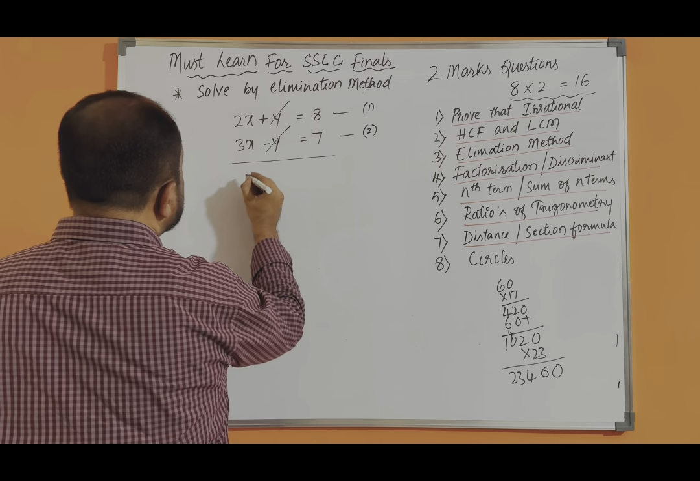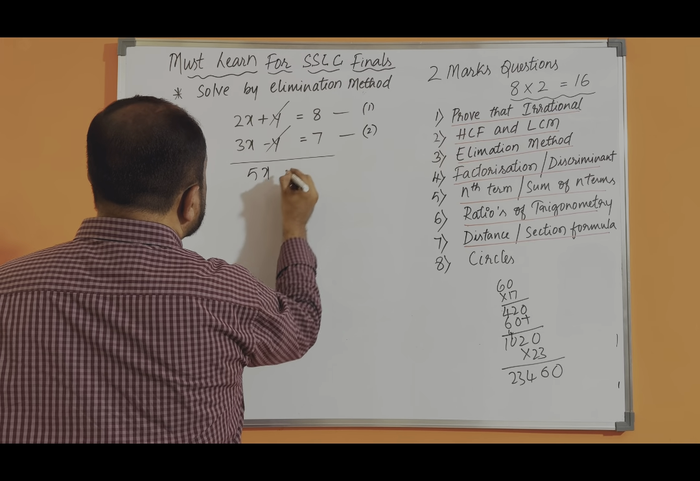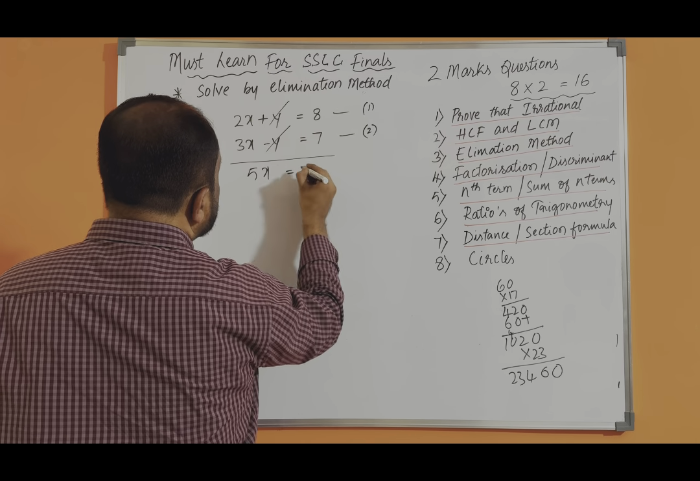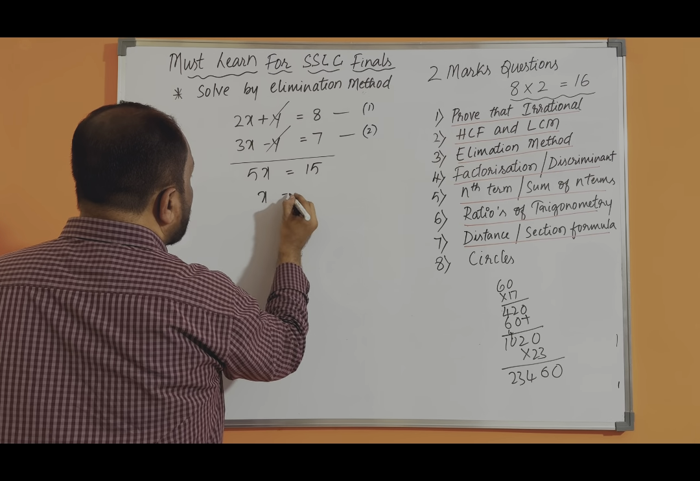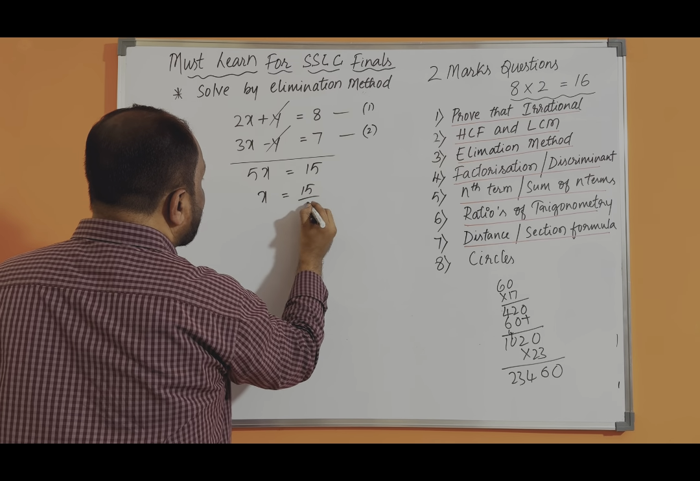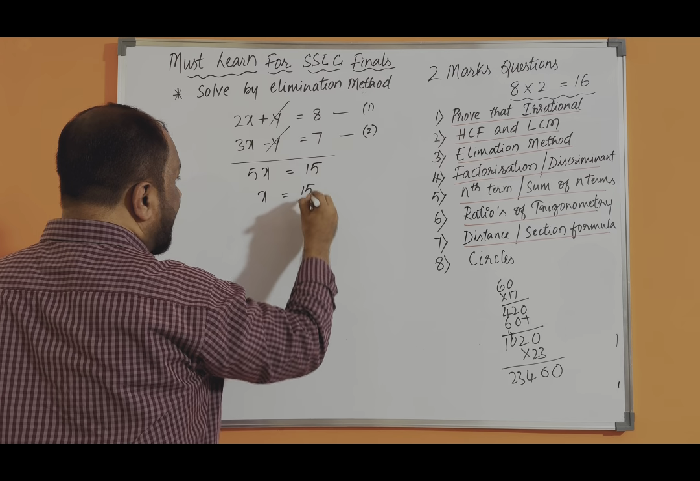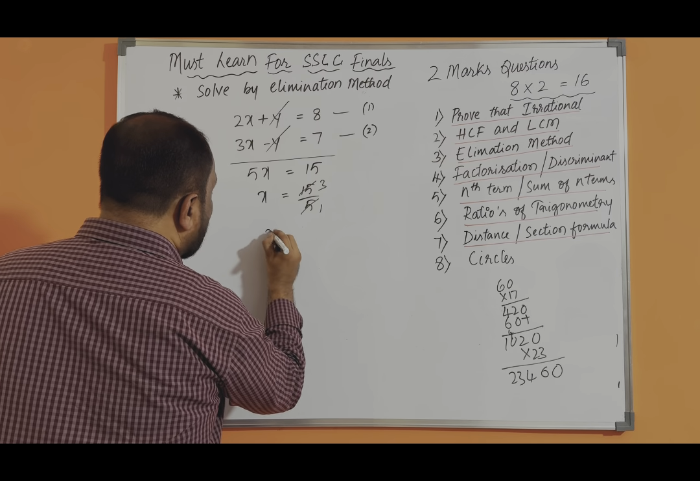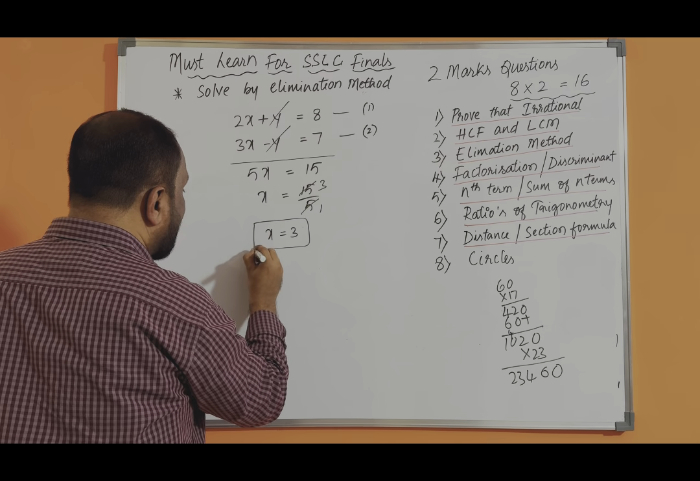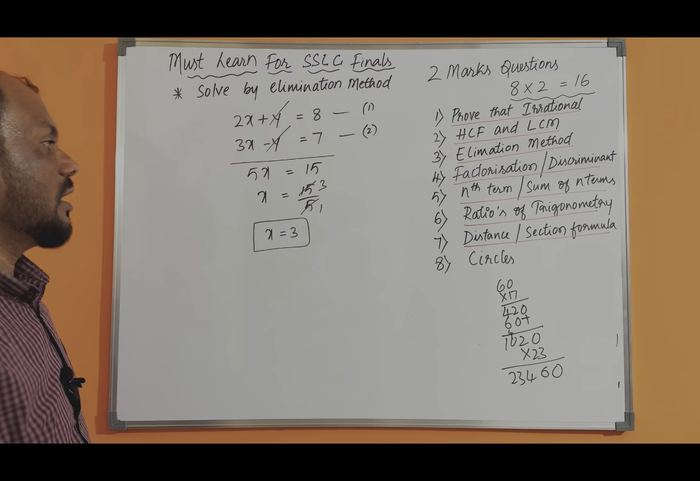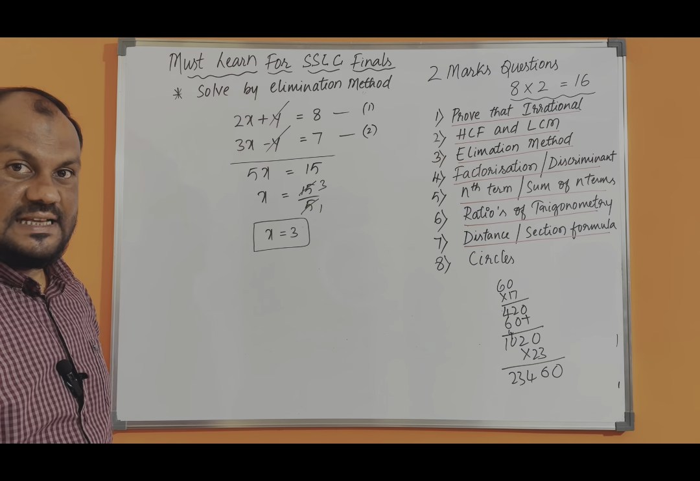2x plus 3x is 5x, equal to 8 plus 7, which is 15. Now x is equal to 15 by 5. 5 one time is 5, 5 three times is 15. So the value of x we got is 3. Box it to identify the answer very easily.